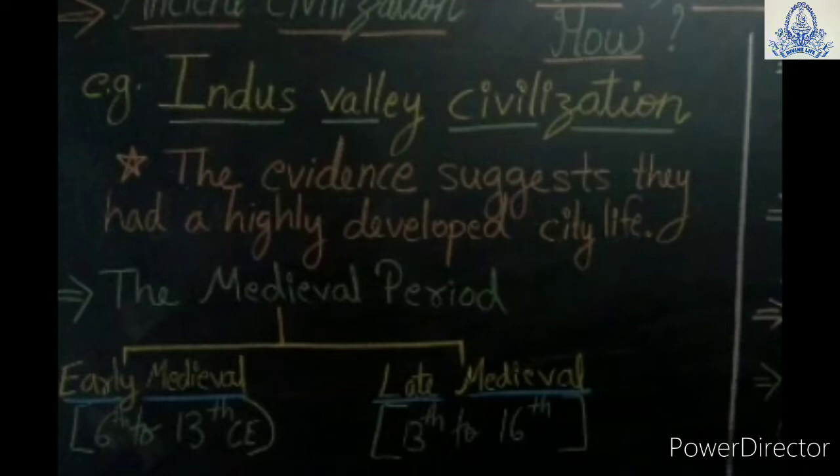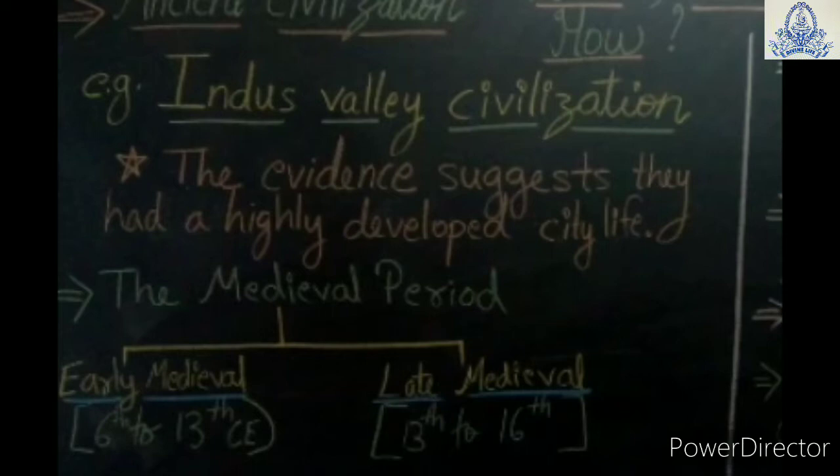Now next we can understand the medieval period, because the ancient period we already understood. So now the topic is the medieval period. In coming chapters we will understand the early medieval period and the late medieval period.